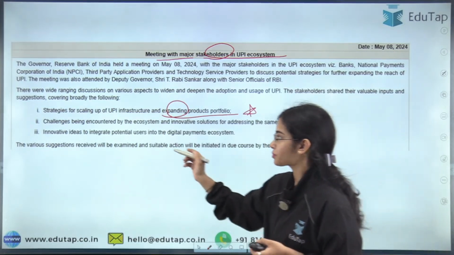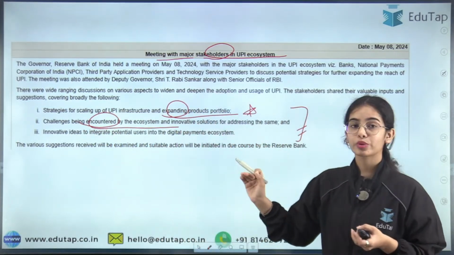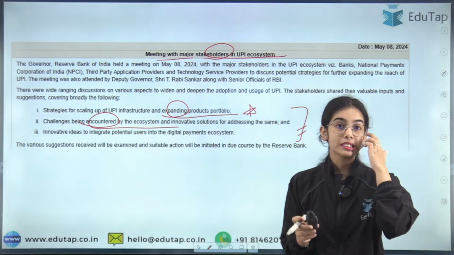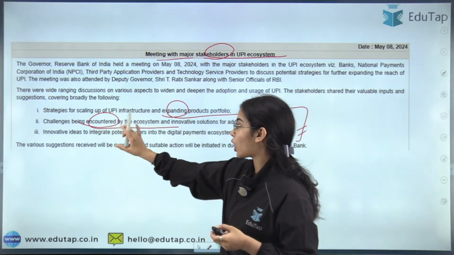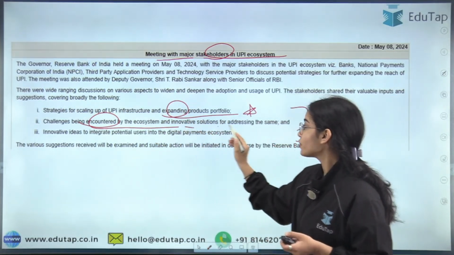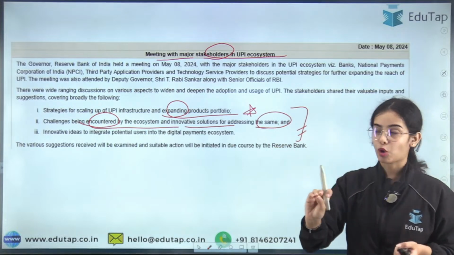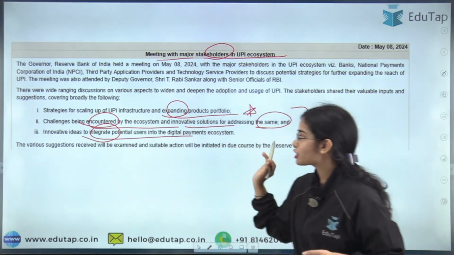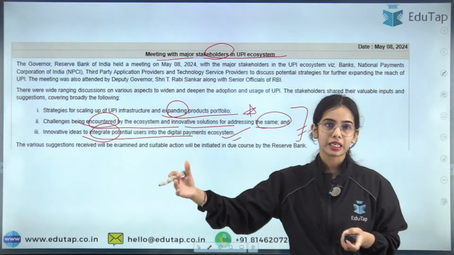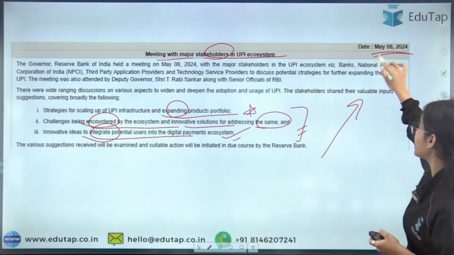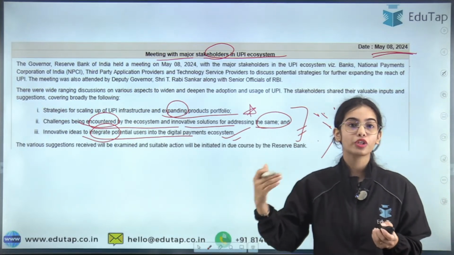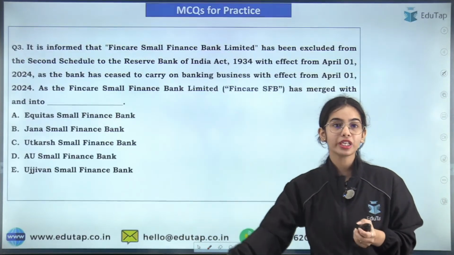Challenges encountered by the ecosystem, such as frauds or money being taken out without consent, have to be faced, and innovative solutions for addressing them have to be brought. Innovative ideas to integrate potential users into the digital payment ecosystem were also discussed, so that it can further increase. This happened in May 2024. You can use these points: the RBI and the stakeholders of the UPI system are thinking of improving the UPI system.